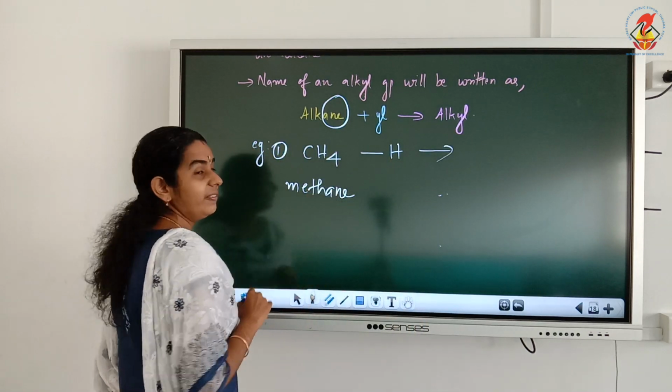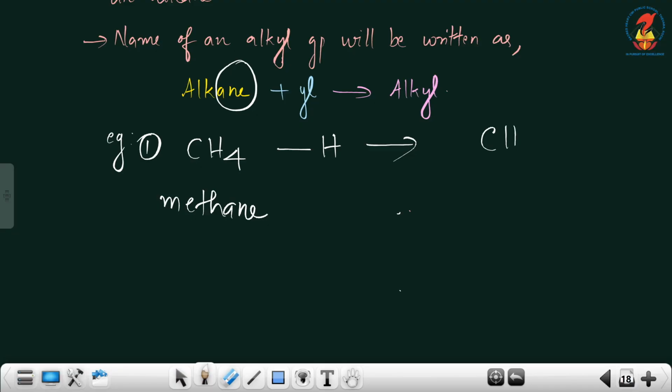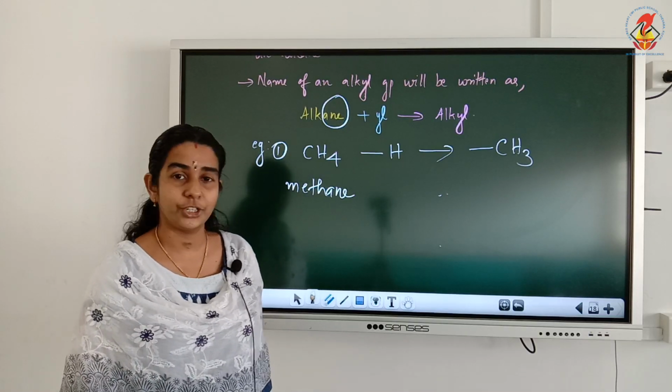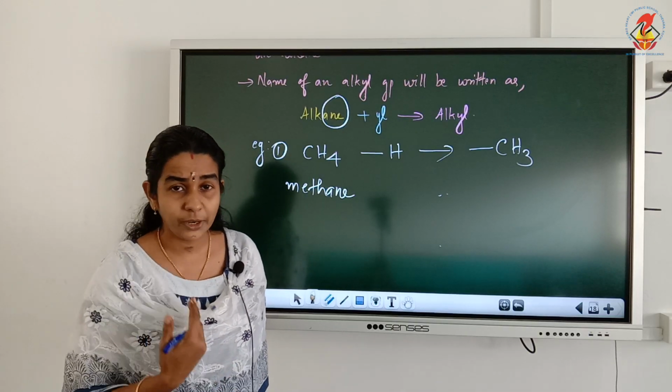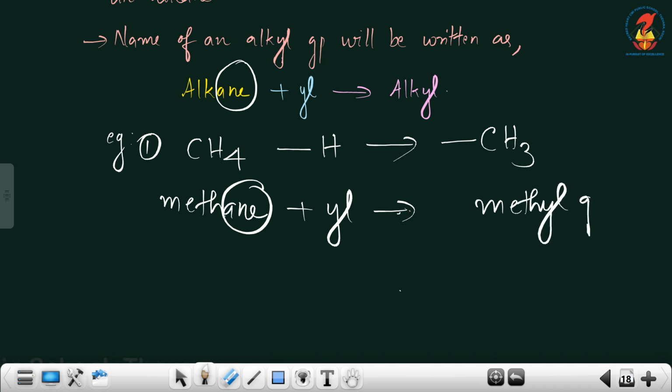What we will get if we remove one hydrogen from CH4? It will become CH3, an alkyl group. But when we remove one hydrogen, we have to draw one free valency. Don't call it a dash, it is called free valency. Now, what is the name of this alkyl group? Methane: remove ane and add yl. So this group name is methyl group.